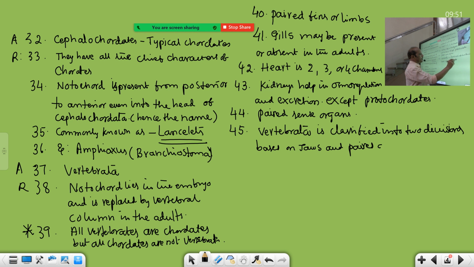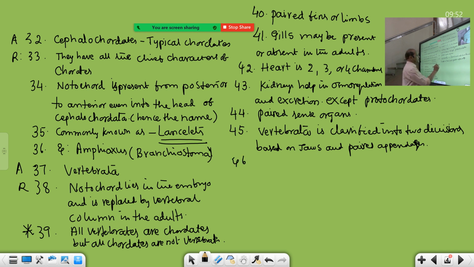So these two are the most important basis for the classification of subphylum Vertebrata. Based on jaws and paired appendages is the basis for the classification of vertebrates. Vertebrata is classified into two divisions.